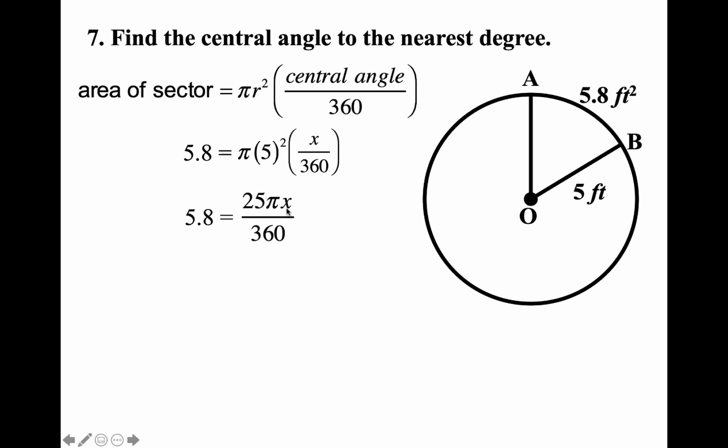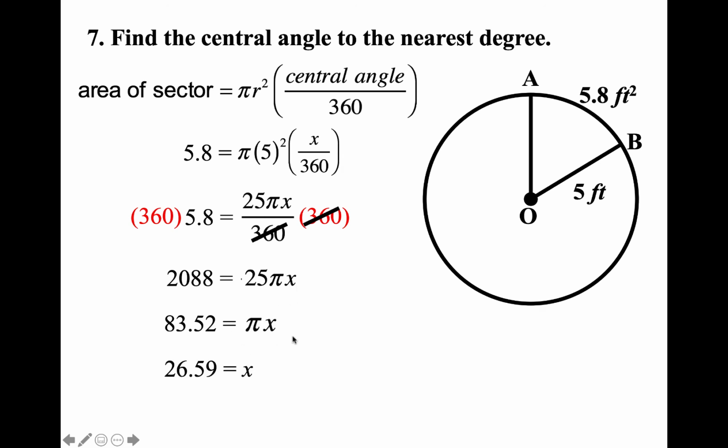So to solve for x, I'm going to multiply both sides by 360, so this cancels. When I multiply this, I'm going to get 2088 equals 25 pi x. I can divide both sides by 25, and you're going to get 83.52 equals pi x. Then you divide both sides by pi, so you're going to get